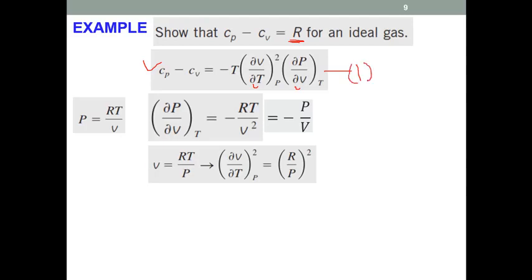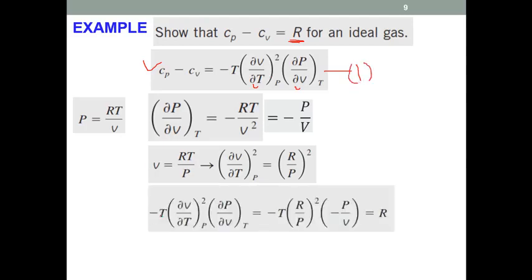Let's say this is equation 1. If we put these two terms in equation 1 and simplify, the first term is equal to R by P, squared, and the second term is equal to minus P by V. If we simplify, one of the P will be cancelled out, because that's a P square. Then we have RT by P. RT by P is again V, so one of the V will be cancelled out. So we have RT by P, which again is equal to R.